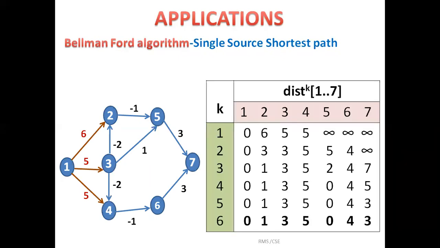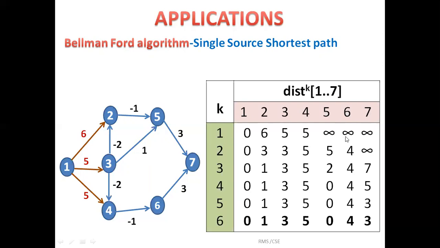Again, as we said, we need to construct a table. Here there are 7 vertices represented as columns. If there are two vertices, I can have one edge. In the same way, if I have n vertices, I can have n minus 1 edges. Here I have 7 vertices, so 7 minus 1, 6 edges are used to represent the rows.